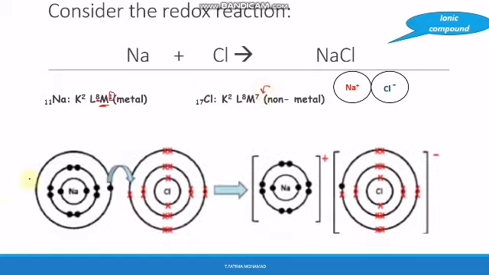So Na will lose an electron, and this electron is gained by Cl. When an atom loses 1 electron, it becomes positively charged by 1 plus, because it lost only 1 electron. And the electron lost by Na is gained by Cl, so the charge is negative.